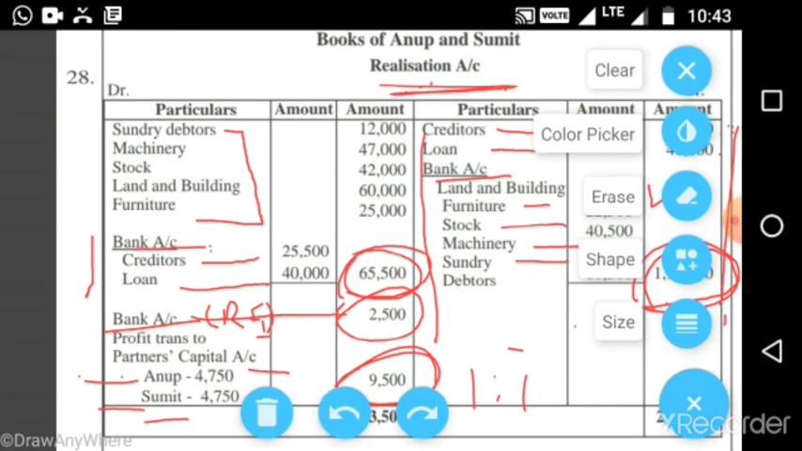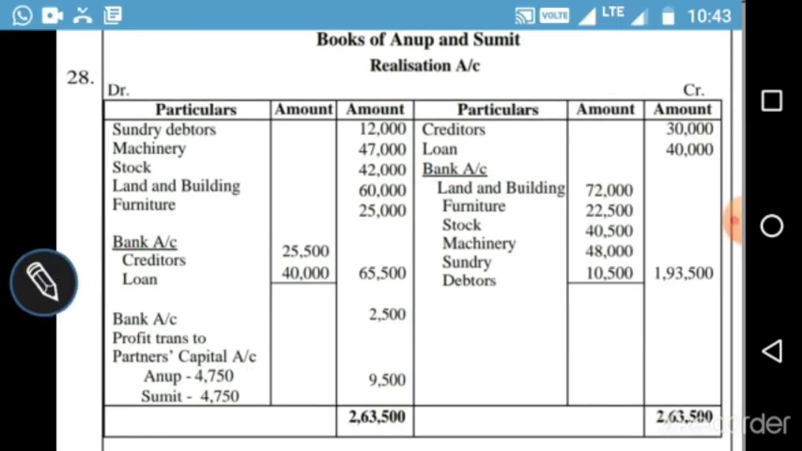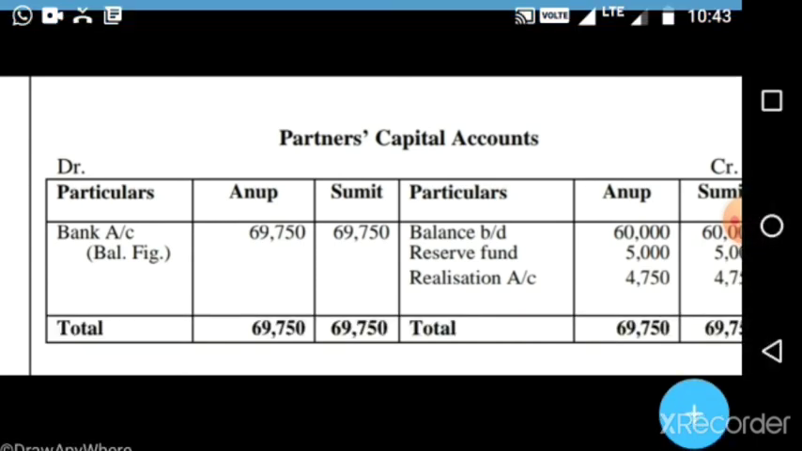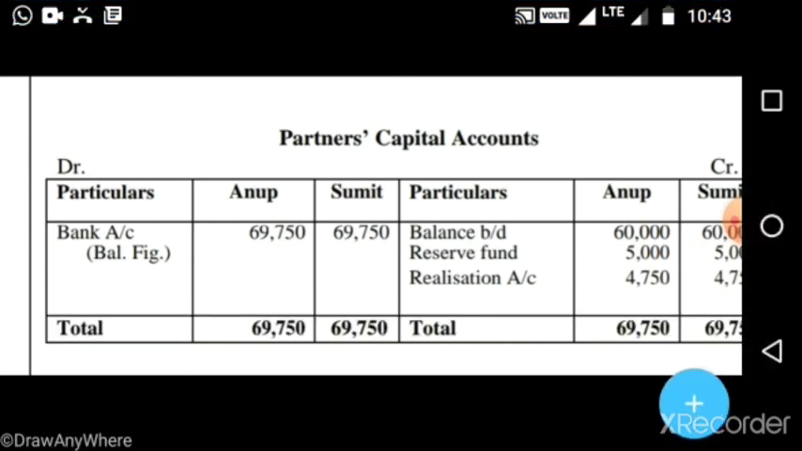So let's see, which account is next? Partner's capital accounts. In the partner's capital account we first have to prepare the format, and how many partners are here? Two partners. One is Anup, the second one is Sumit. If there are three partners, we have to prepare three columns here, but here there are two partners, so we will prepare only two columns for the amount.